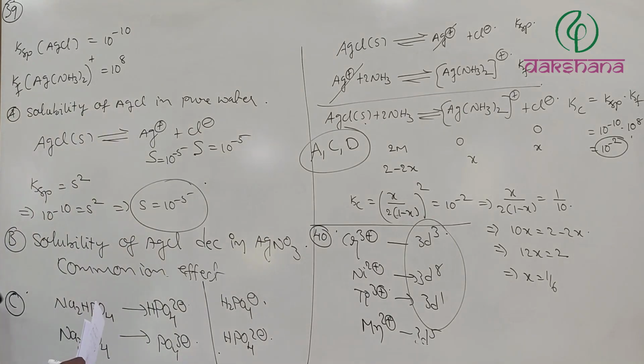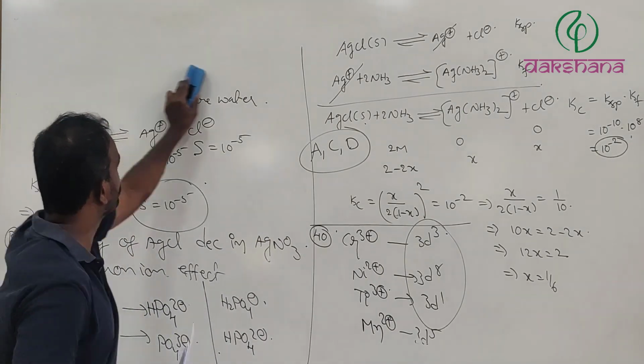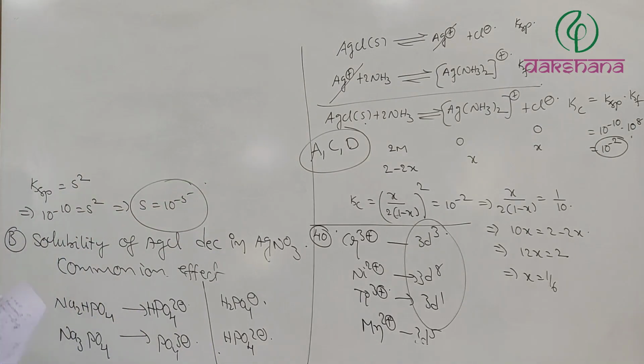Now, question number 41. Here they have given correct statements for the complete hydrolysis of XeF4 under ambient conditions.